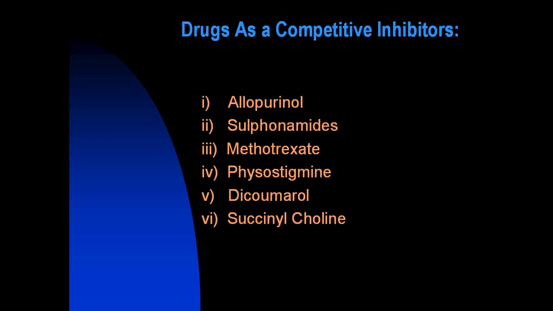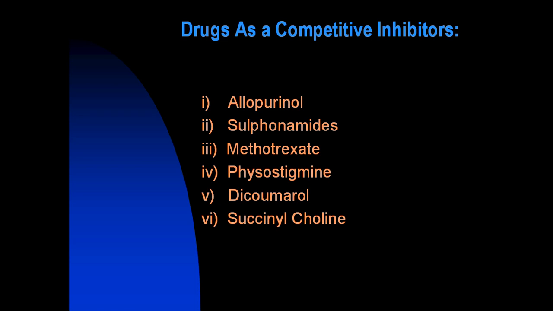Drugs used as competitive inhibitors. Number 1. Allopurinol. Allopurinol is a drug used for the treatment of gout. Uric acid is formed in the body by the oxidation of hypoxanthine by the enzyme xanthine oxidase. Allopurinol structurally resembles hypoxanthine and thus competitively inhibits xanthine oxidase, reducing uric acid formation.